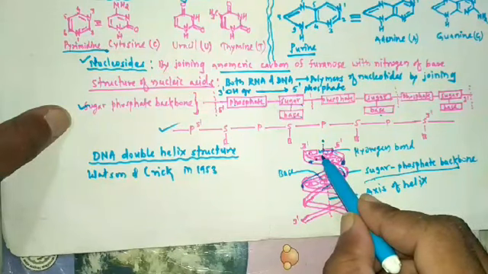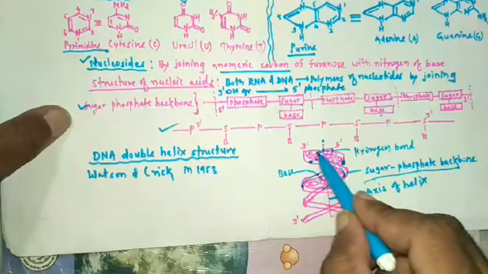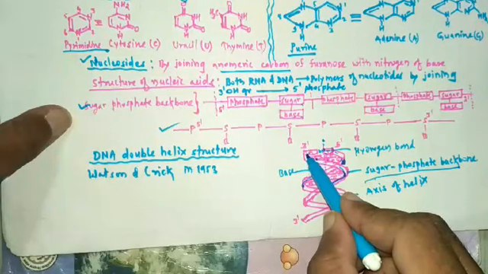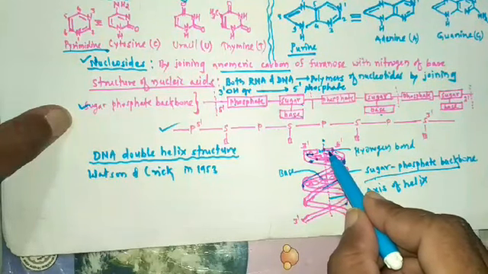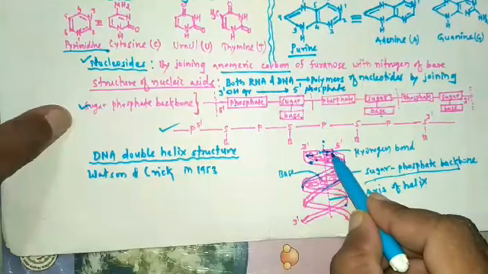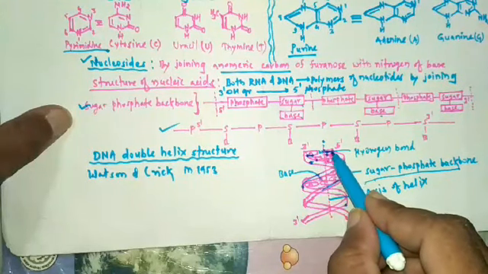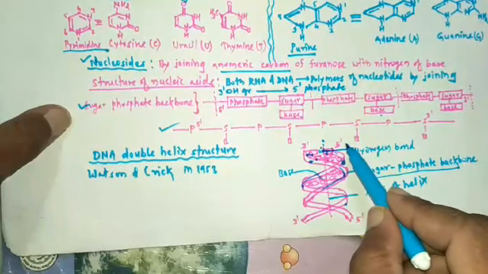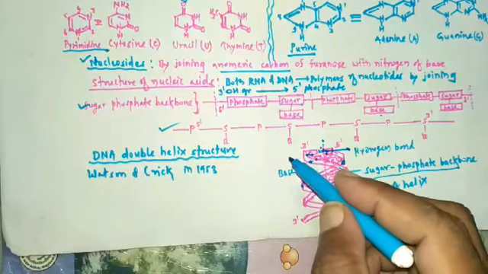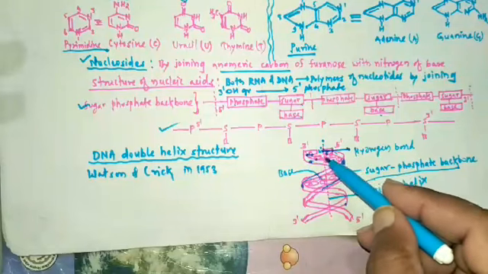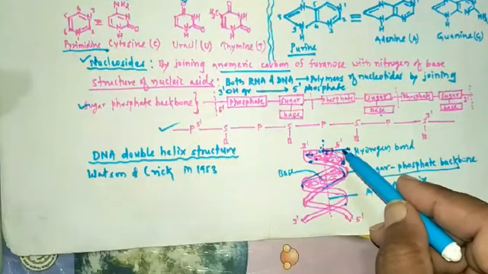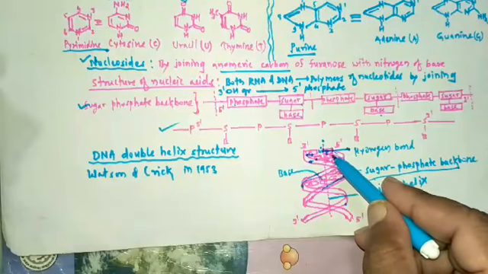So the double helix structure is stabilized by hydrogen bonding present in the bases. So here on this strand there is adenine, here on this strand there is thymine. So in between adenine and thymine there is the double bond. So the double helix is stabilized by hydrogen bonding between bases of two DNA strands.